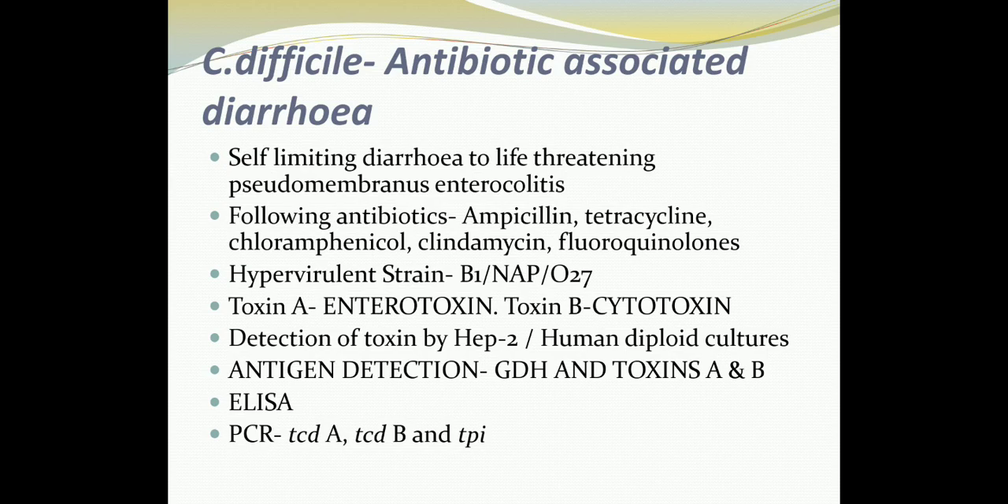You have toxin A and toxin B. Toxin A is called enterotoxin and toxin B is a cytotoxin. Basically, both these toxins glycosylate the GTP binding proteins, causing a disruption of the cytoskeleton, leading to loss of cell shape, adherence, and also disruption of epithelial cell barrier. All these structural cytoskeletal changes lead to diarrhea and pseudomembrane formation.